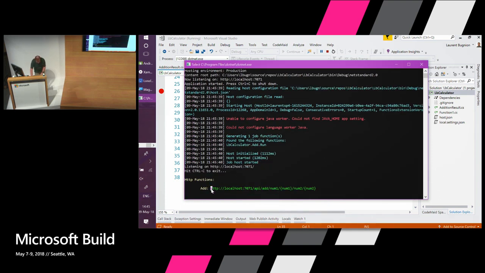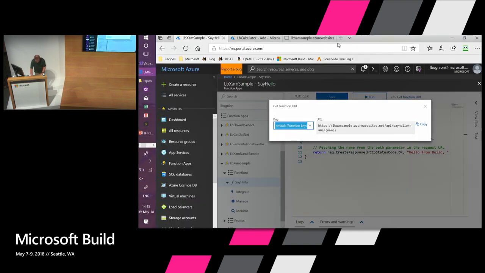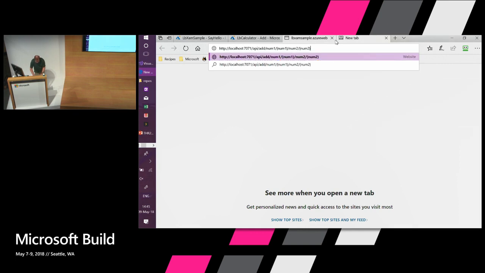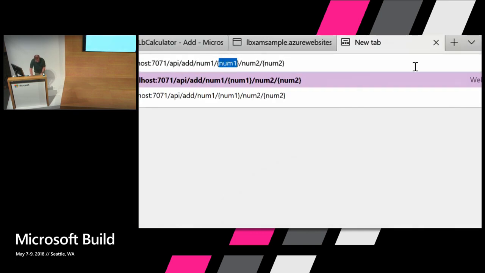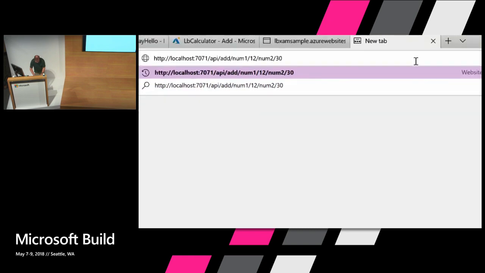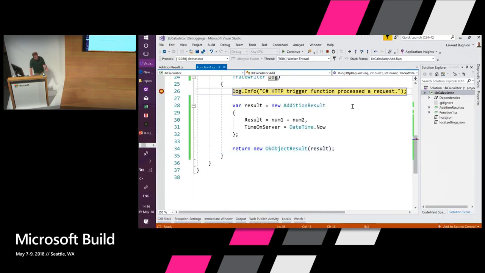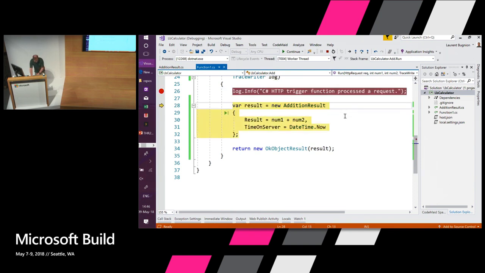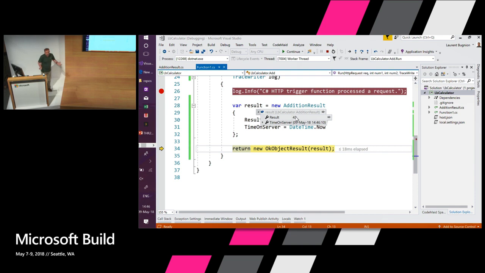Now, I can go and take this test URL here, copy that. Let's go back into the web browser, paste that. And then again, you see I have the route that I defined. So let's say that I want the first number to be 12, and then the second number to be 30. And then if I press enter, I'm going to jump into Visual Studio, and now I can debug locally. Everything is local, OK? So I'm going to press F10. I can inspect my result. Let's see if everything is fine. The result is 42, which is exactly what you would expect. And that's, of course, correct, because it's the answer to life, the universe, and everything.